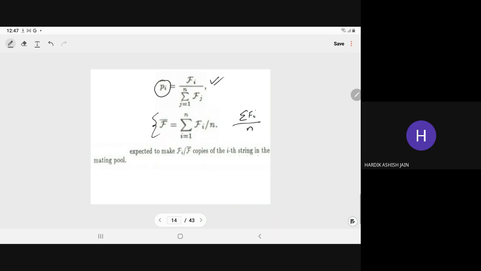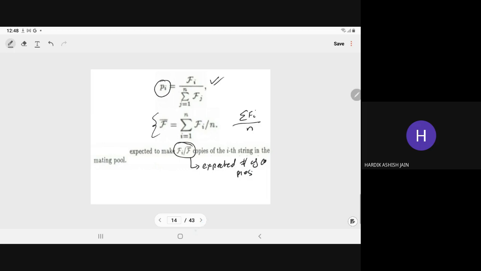So this is the expected number of copies of the ith string in the mating pool, fi upon f bar. This ratio will give you the expected number of copies of the selection. First, the objective is to select, then how many copies.